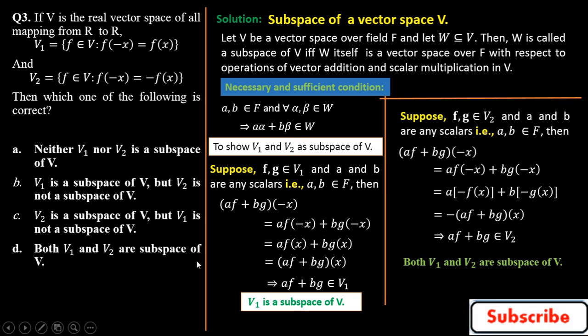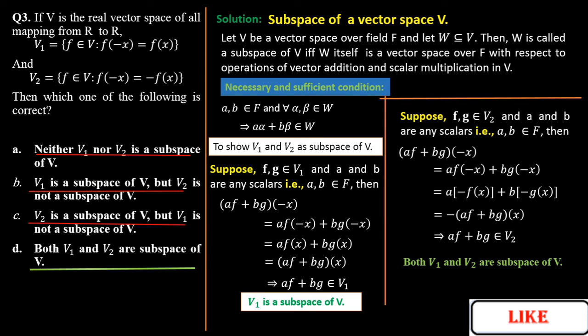So our answer is D, that V1 and V2 both are subspaces of V. So this is our result. We have not only tried to solve the question, but also covered some theoretical part so that it will be helpful for different types of questions.